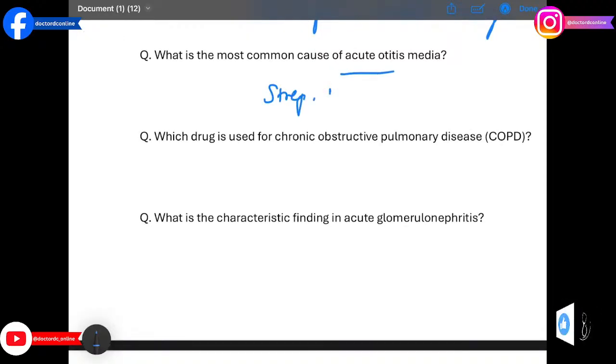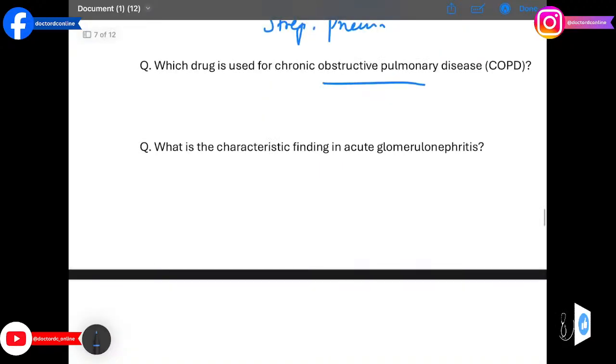Which drug is used for chronic obstructive pulmonary disease (COPD)? The answer is inhaled tiotropium. This long-acting anticholinergic improves airflow in COPD.